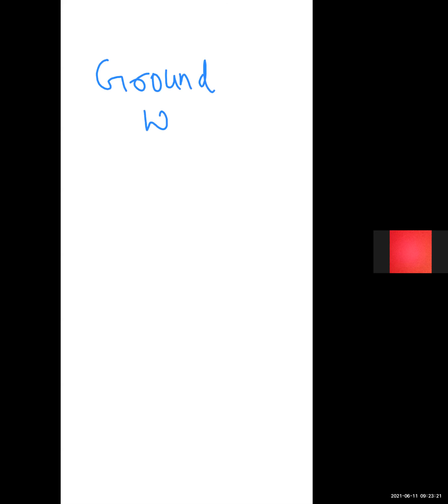Today's topic is groundwater. So what is groundwater? Groundwater is the underground water. It is the water below the earth surface that occurs in the saturation zone.